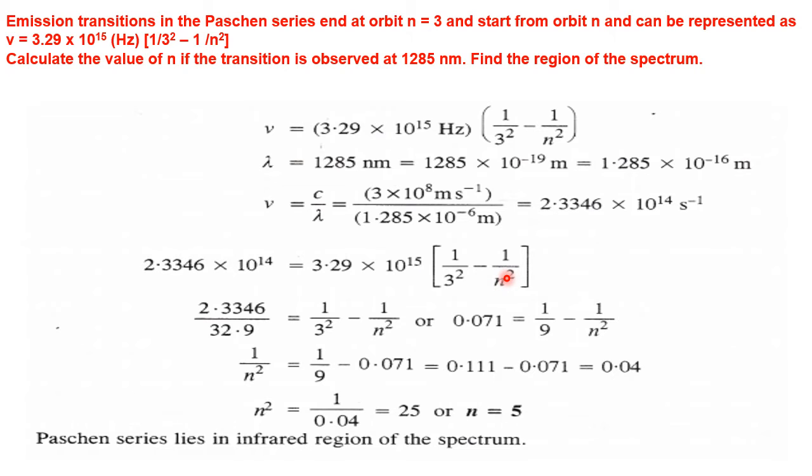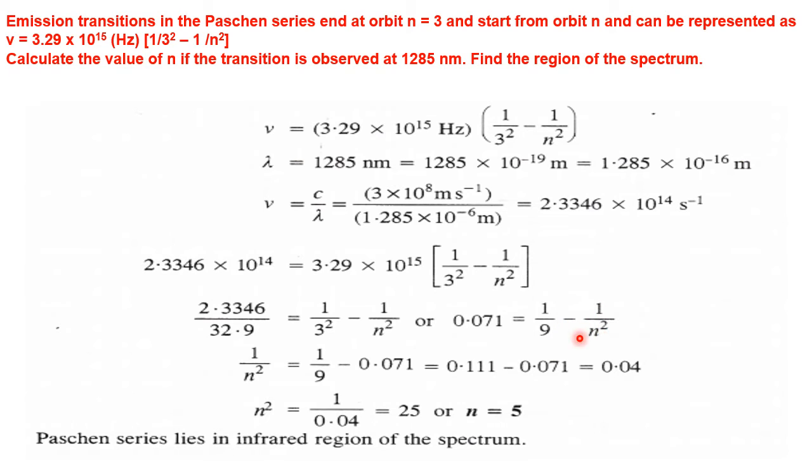Now we are left with only mathematical operations: multiplication, division, addition, subtraction, cross multiplication. Taking the LCM, we do the steps: 2.3346 by 32.9 equals 1 by 3 square minus 1 by n square. After simplification, we get 0.071 equal to 1 by 9 minus 1 by n square.